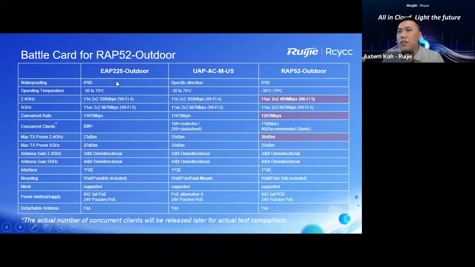All right, these are some of the specifications of our RAP52 outdoor AP. I won't go through it in depth for you. I will send this PPT and you can study it by yourself. How about the antenna gain? So about our model compared with the other.